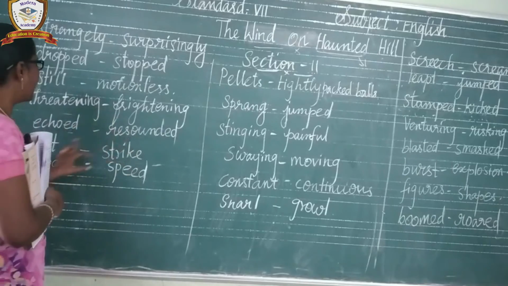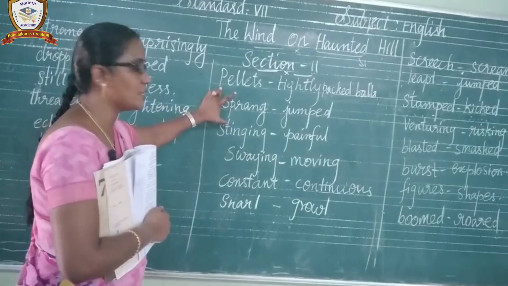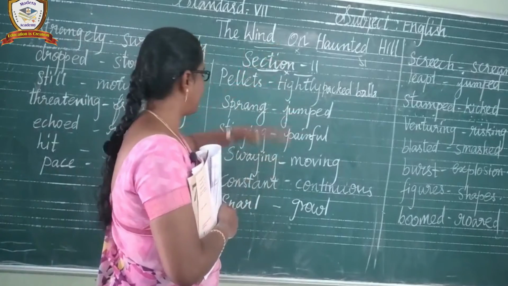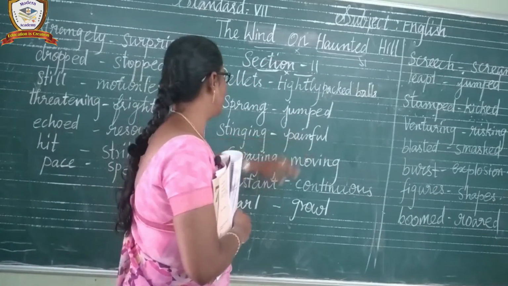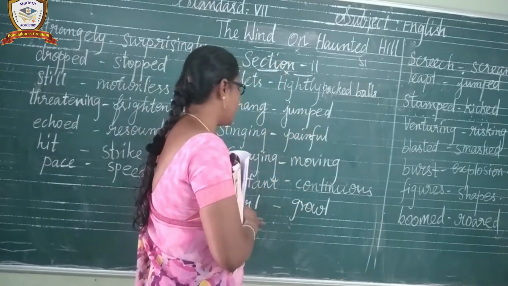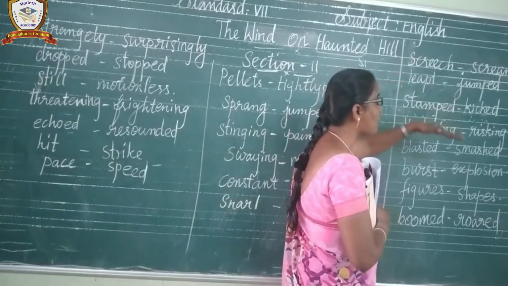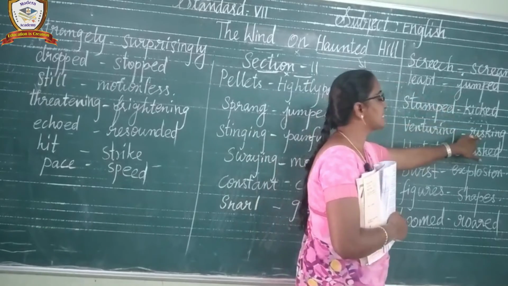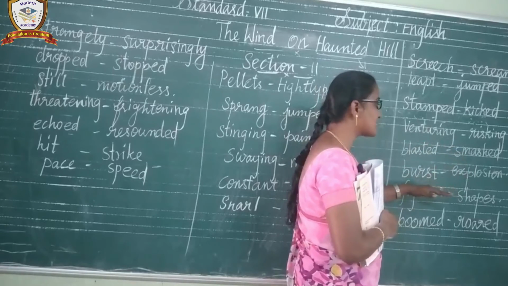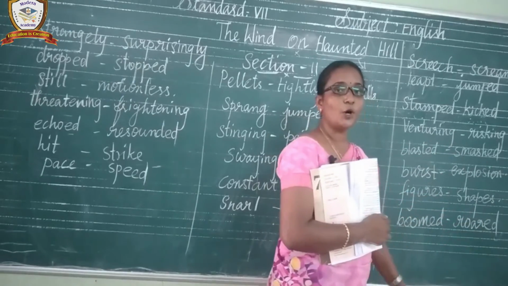Echoed, resounded. Hit, strike. Spade, spellers, tightly packed balls. Sprang, jumped. Stingy, painful. Swaying, moving. Constant, continuous. Snarl, growl. Screech. Leapt, jumped. Stamped, kicked. Venturing, risking or daring. Blasted, smashed, burst, explosion. Figures, shakes. Boomed, roared. Do you all understand, children?